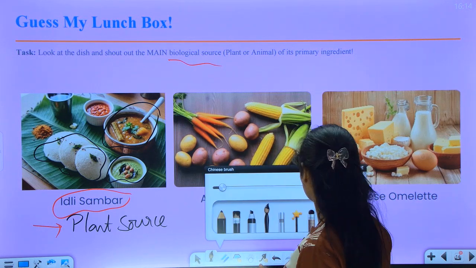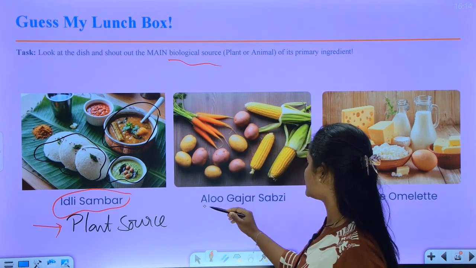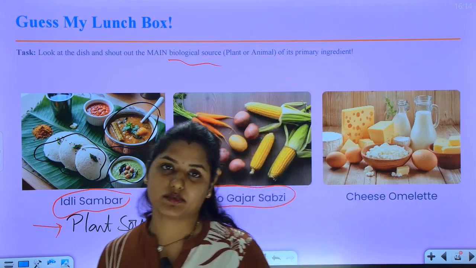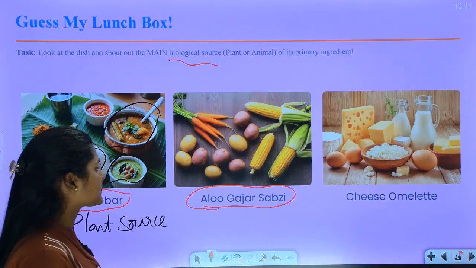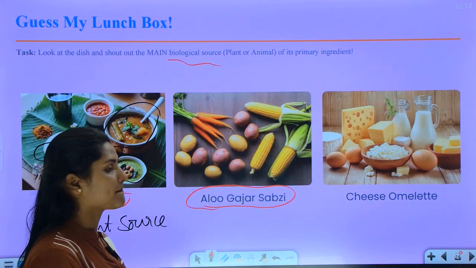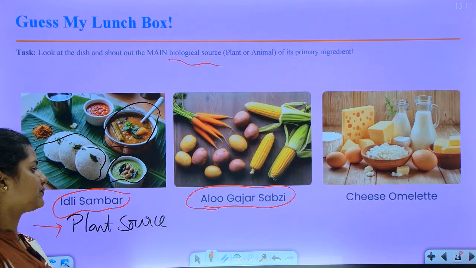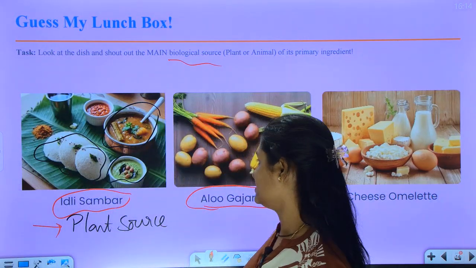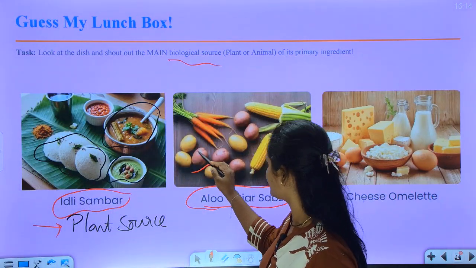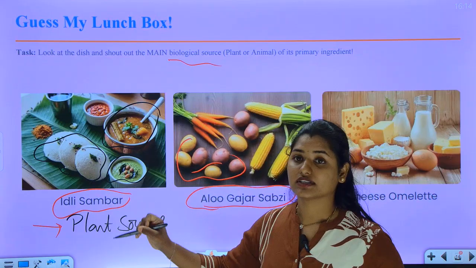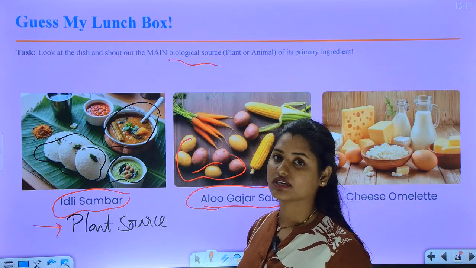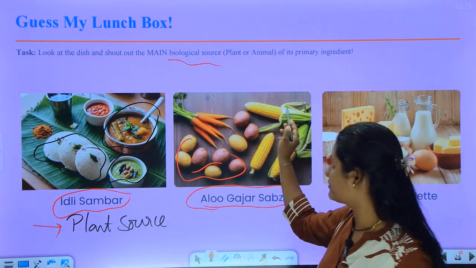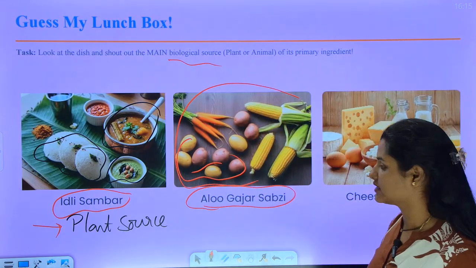Now coming to aloo gajar sabji. So is it a plant source or animal source? It is a plant source because these are potatoes, right? So these come from plant sources, that is stem, and carrot is root, and corn. So all of these are plant sources, right?